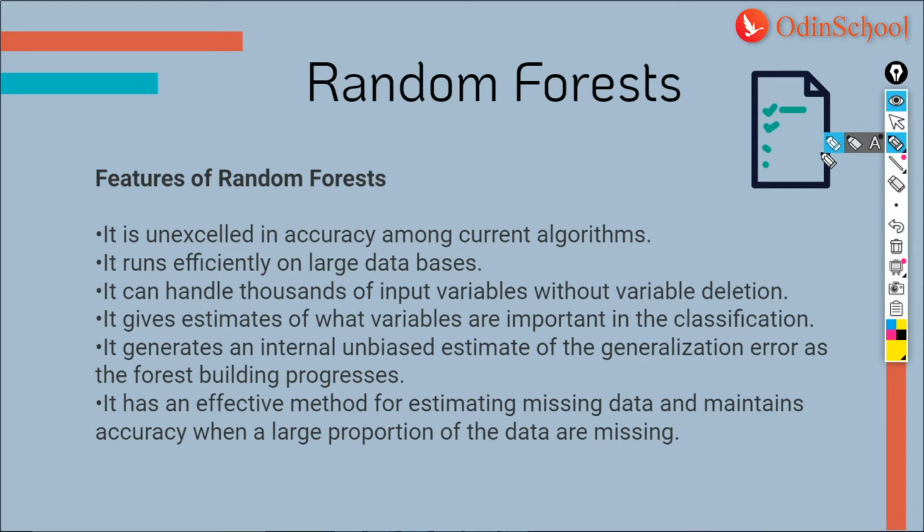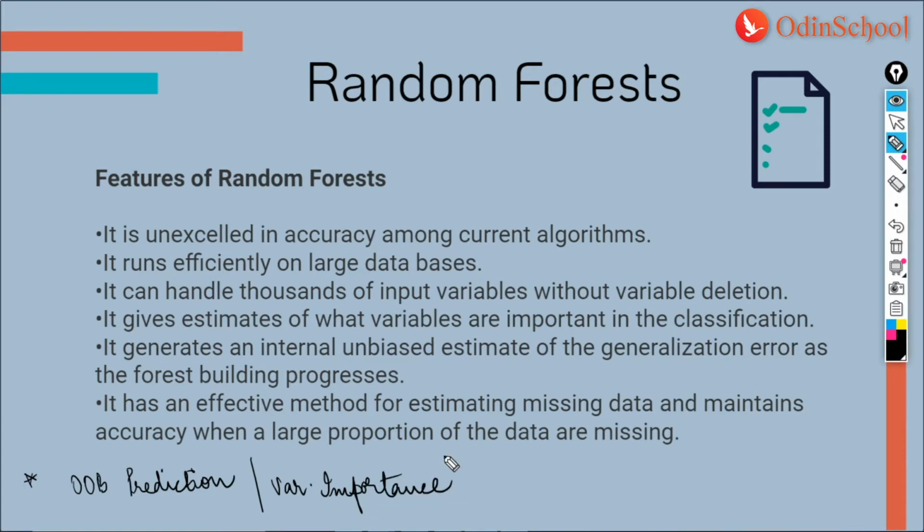Okay, and notwithstanding this, when we talk about the concept of OOB or variable importance, we would have to go a bit deeper than understanding the basics. So in this session, we will be focusing on a couple of other points as well, wherein the first one is OOB prediction, that is out of the bag prediction for continuous variables. And then we would also see what is variable importance, right, guys?